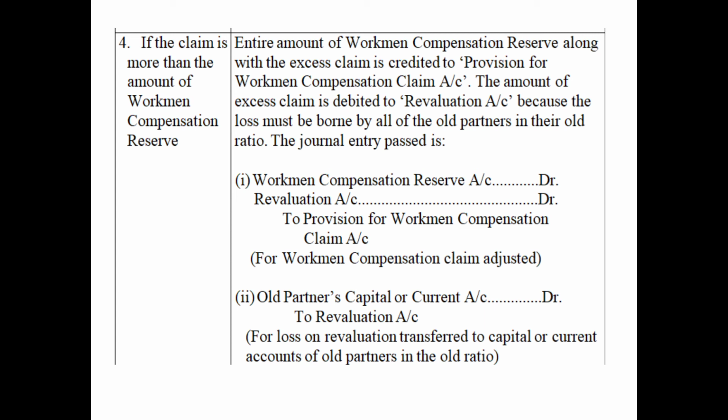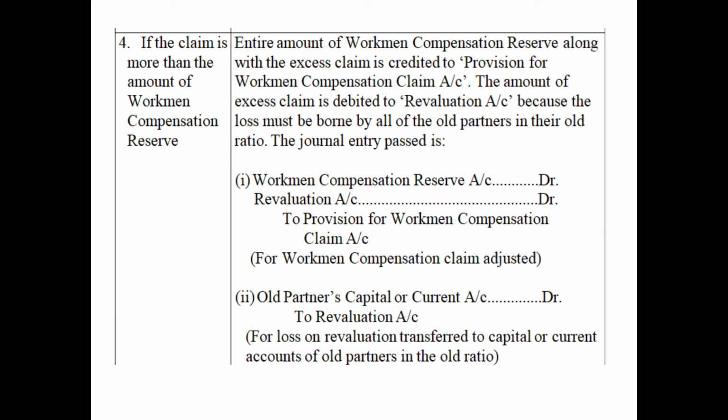So these are the 4 cases related to a specific reserve, that is workmen compensation reserve. Case number 1 was when there is no claim, then the entire amount of WCR was transferred to partners' capital or current account in the old ratio. Case number 2, when the amount of claim was less than the amount of reserve. In that case, the amount of claim was adjusted and transferred to provision for workmen compensation claim account, and the surplus balance was distributed among the old partners in the old ratio.